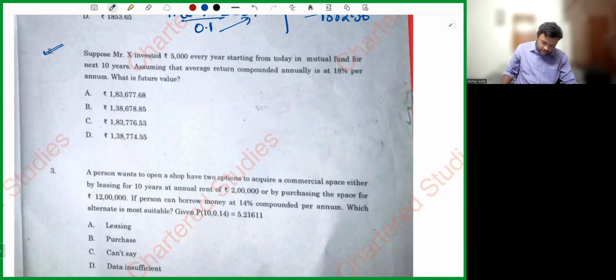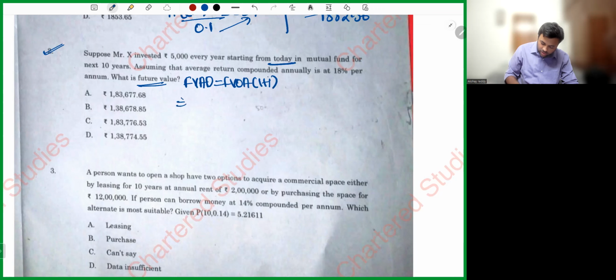Suppose Mr. X decided to invest a fixed amount every year starting from today in a mutual fund for the next 10 years. Assume that average return is compounded annually at 18% per annum. What is the future value? He's telling starting from today, so it will be future value of annuity due, which will be future value of ordinary annuity into (1 plus i).